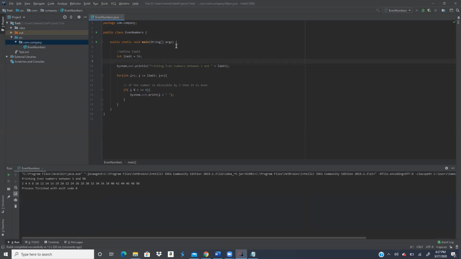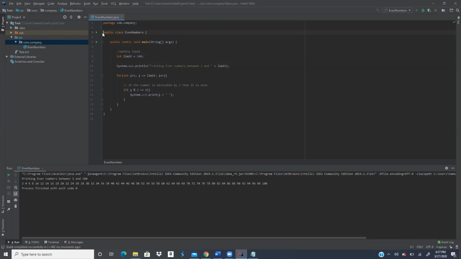See, now, based on the output, you tell me what I'm asking you, what it is showing. Printing even numbers from 1 to 50, and you asked me from 1 to 100, right? Yes, can you change it? I just have to change this to 100, that's it, right? Yes. And then I can run it again. And now it's 1 to 100.